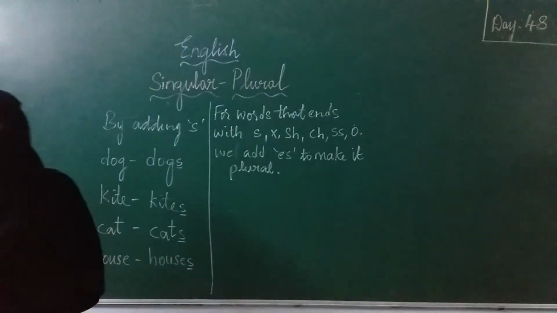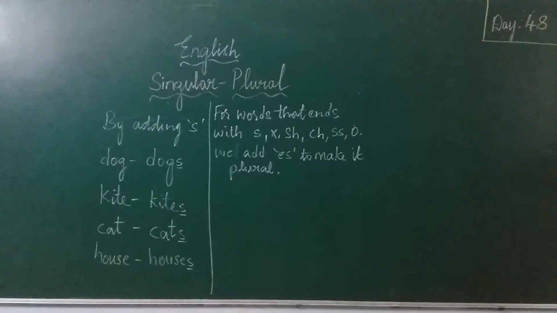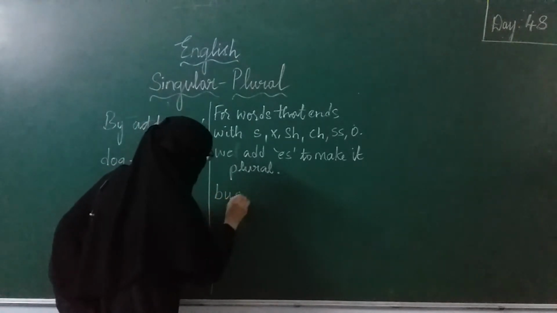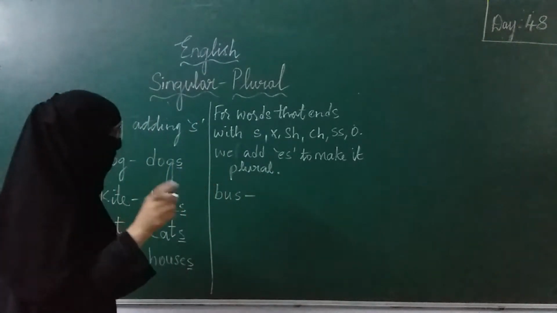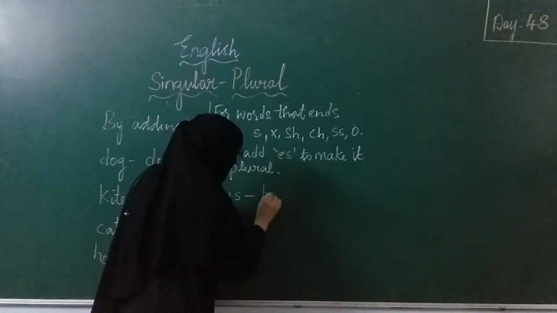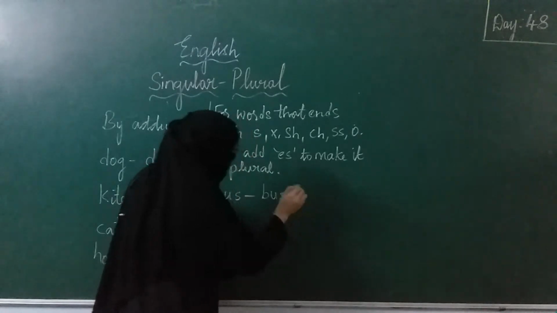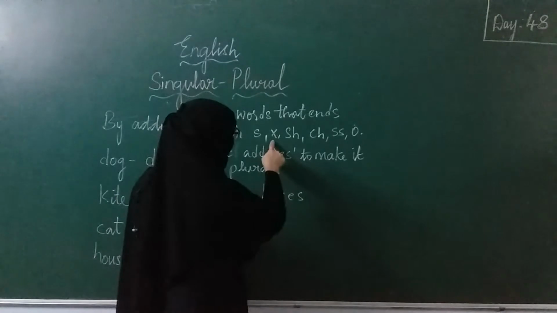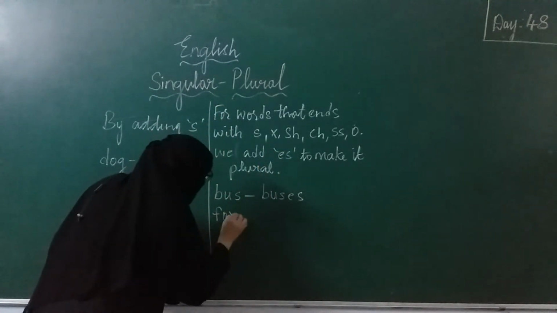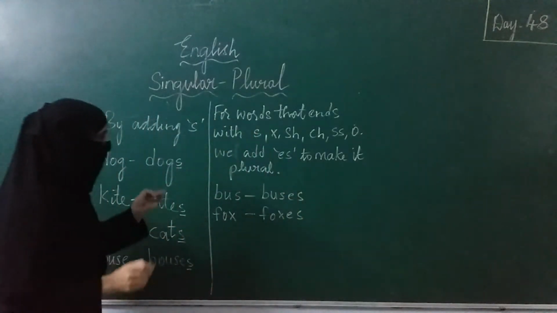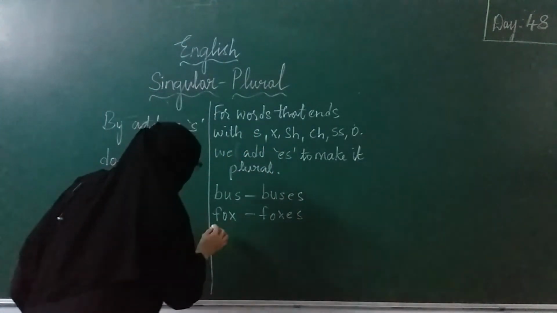Now tell me one word which is ending with s. I will take bus. So this is a single bus. Now in order to make it plural, what will I do? I will add es: buses. The words which are ending with s, we have to add es to make them plural. X: fox, foxes. Is it clear?